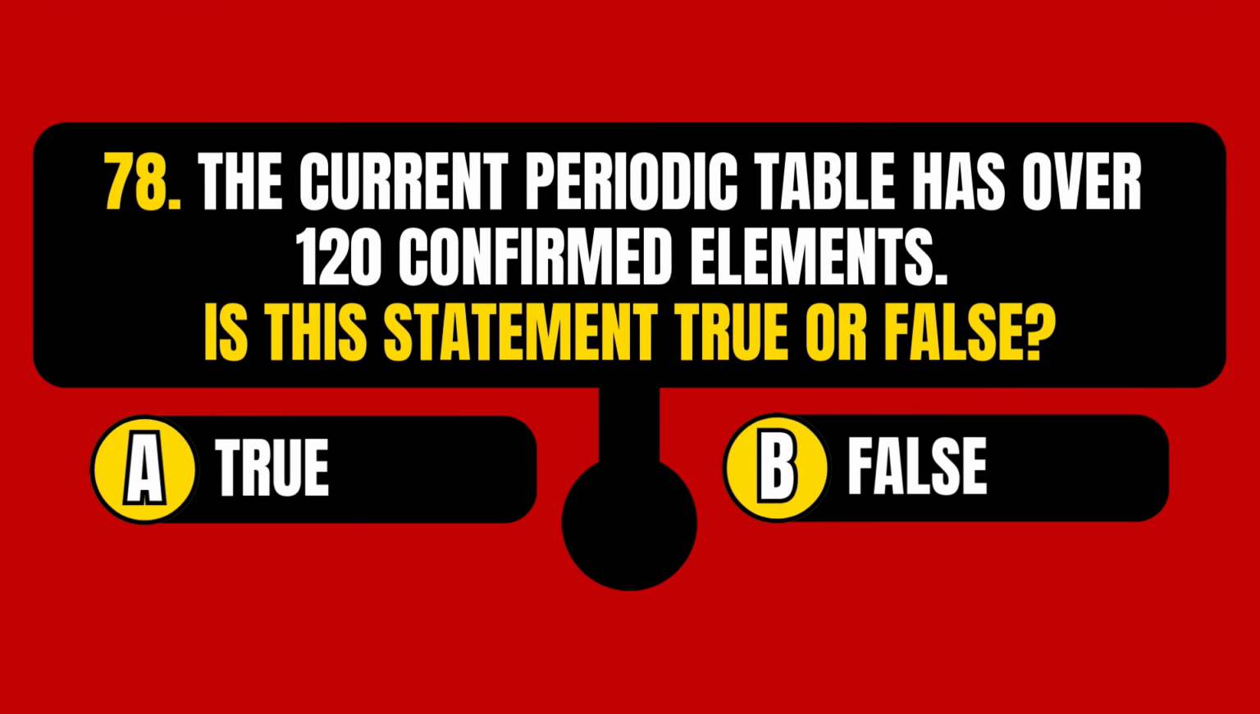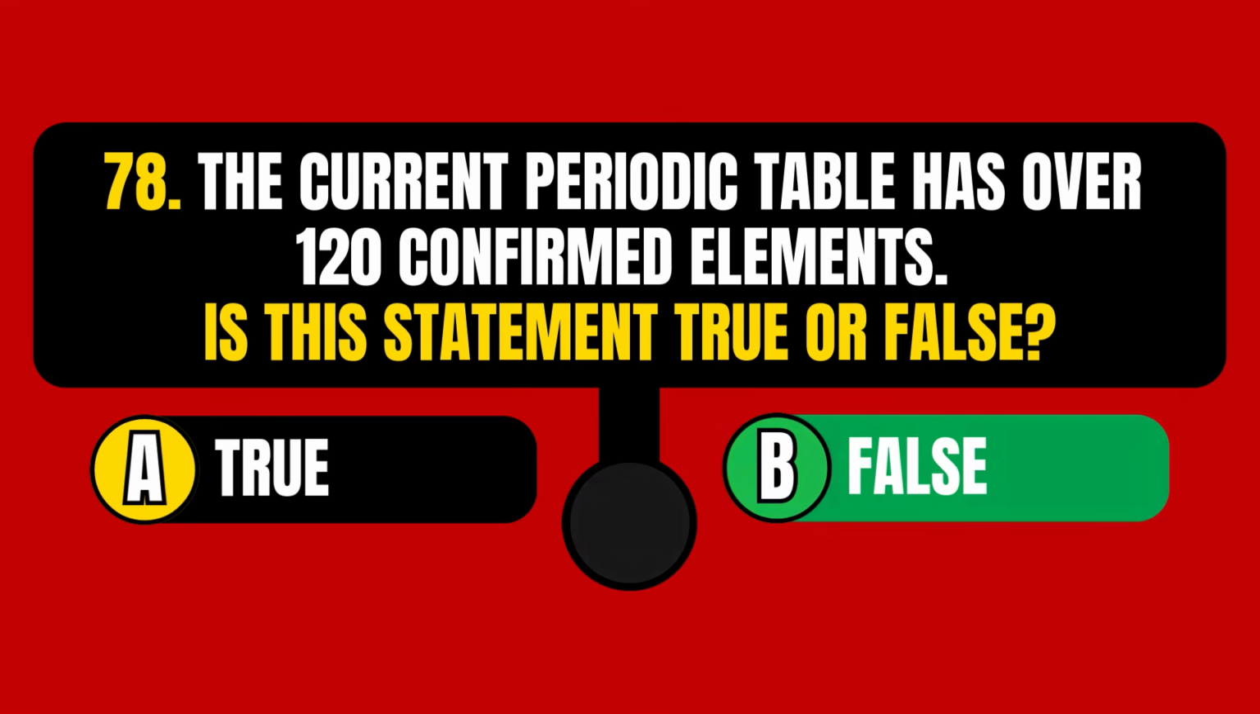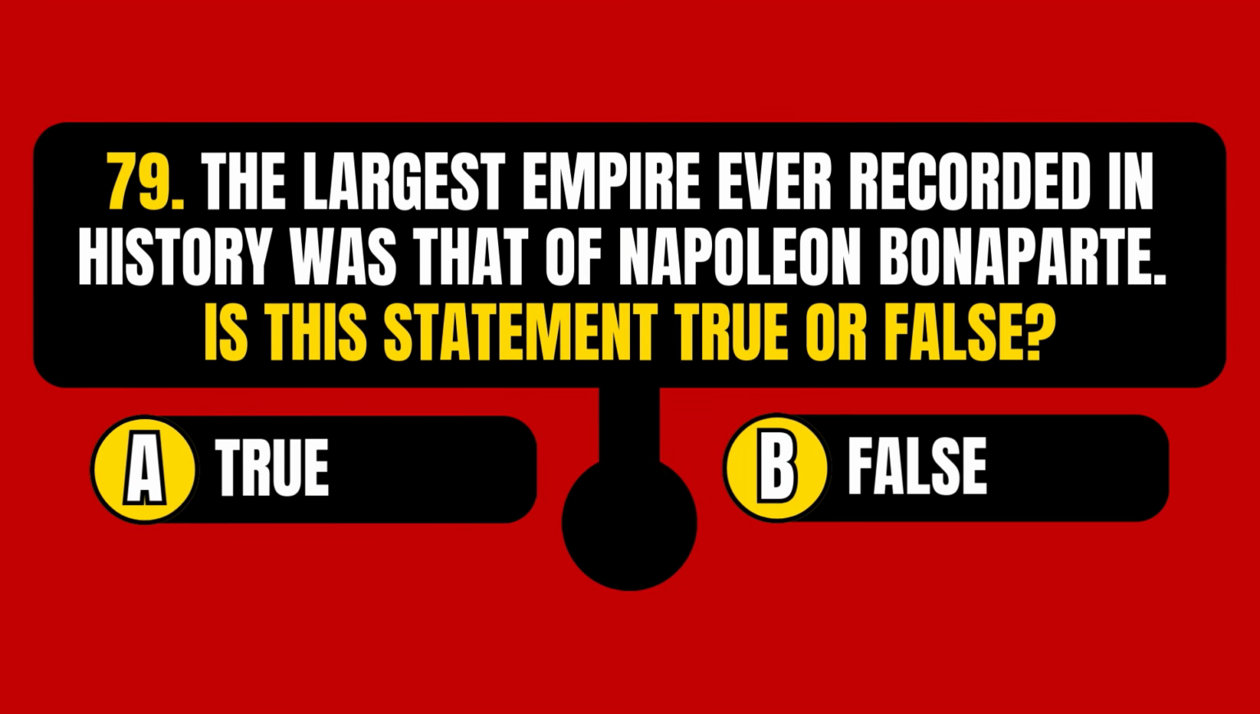The current periodic table has over 120 confirmed elements. Is this statement true or false? The statement is false. The largest empire ever recorded in history was that of Napoleon Bonaparte.